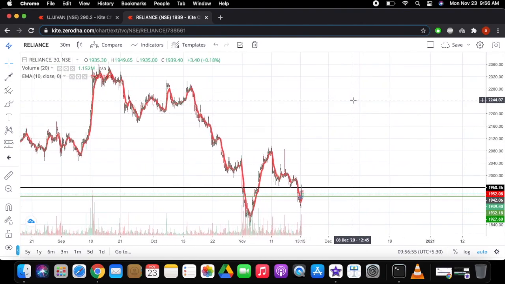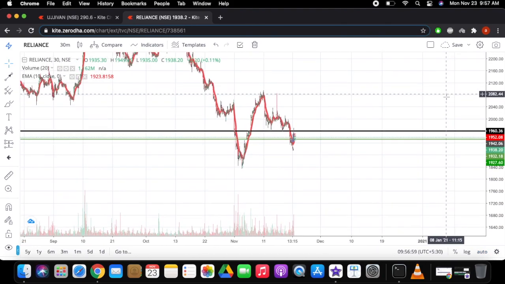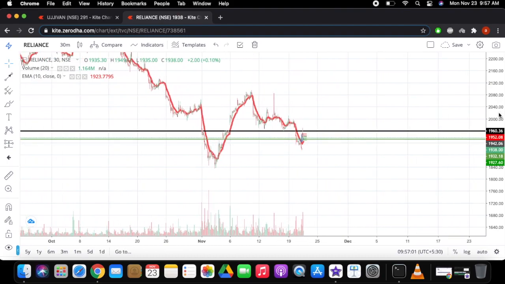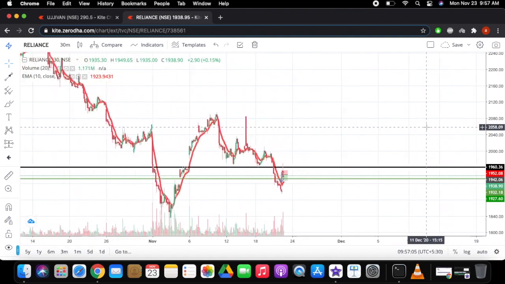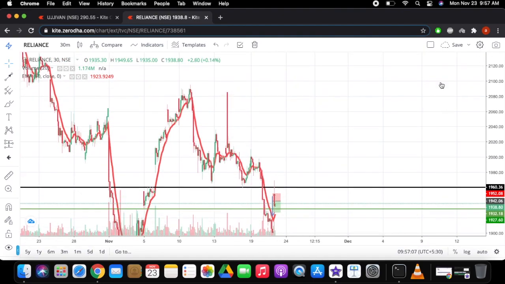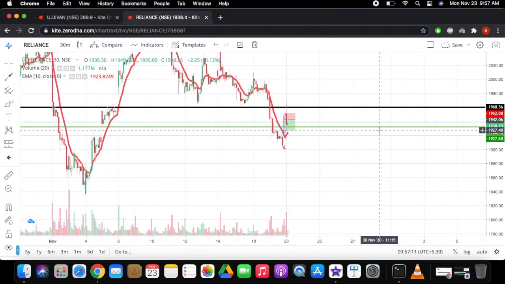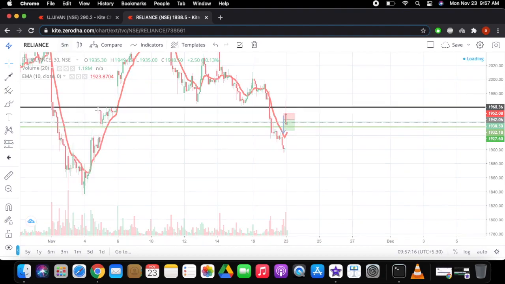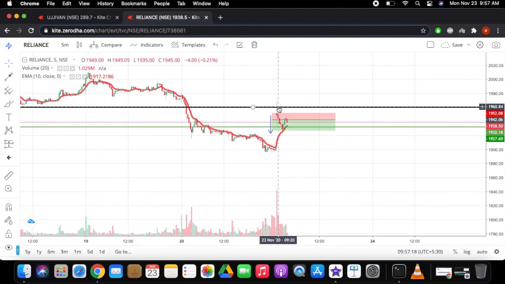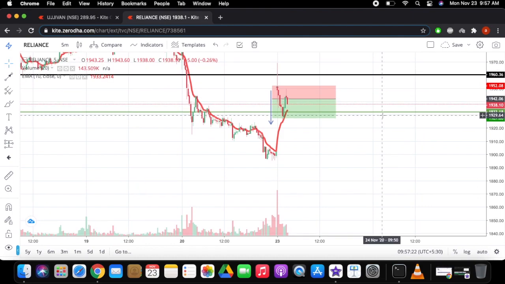But today it was morning time, right? And Reliance was having great news, that there are all possible ways that Reliance can go bullish. But the reason for making a short trade was that at the end of the day, whatever the news is, supply and demand is what shows in your market. As far as I was concerned, the particular stock got rejected, couldn't even sustain and break the particular level. So what I did, I just shorted it.